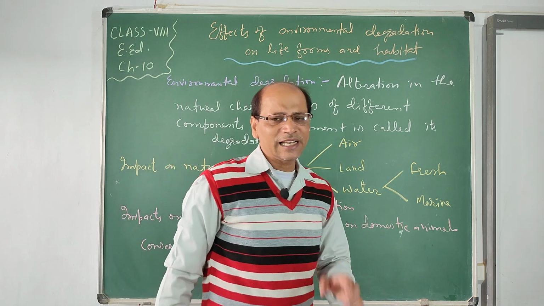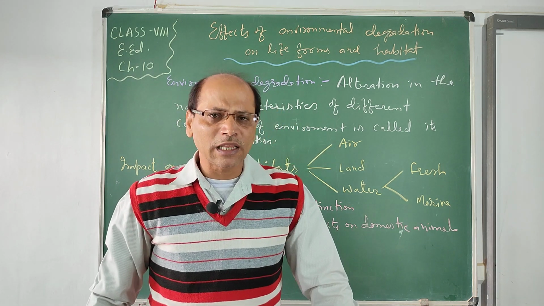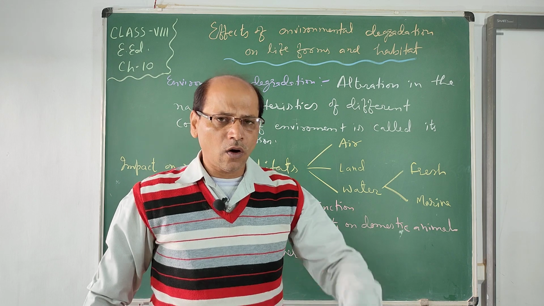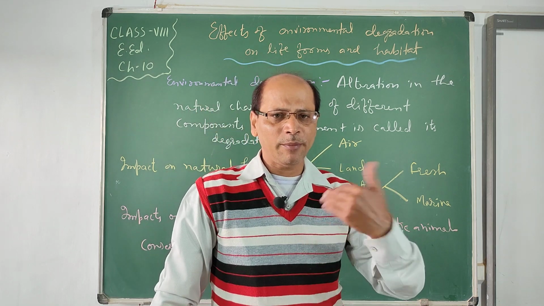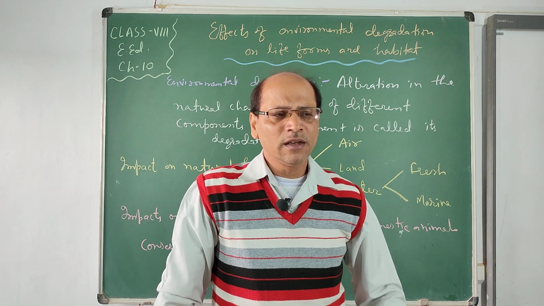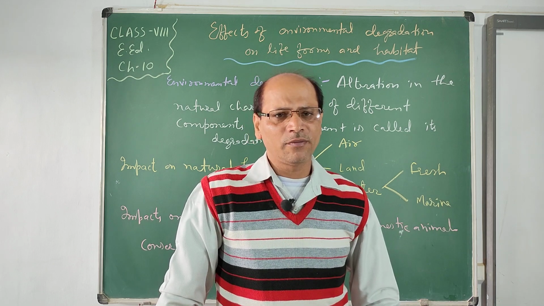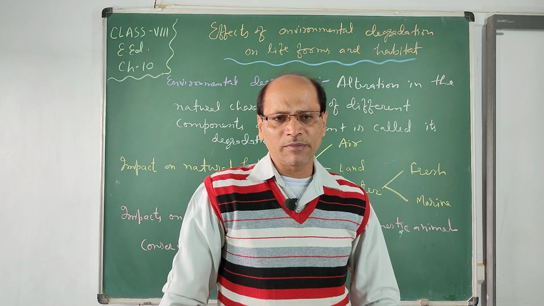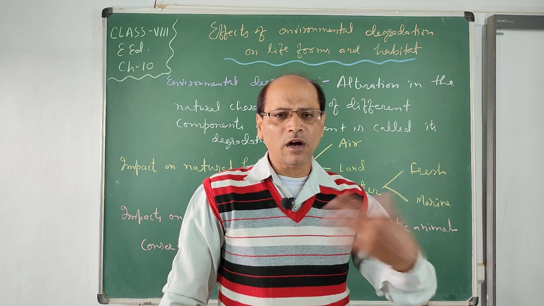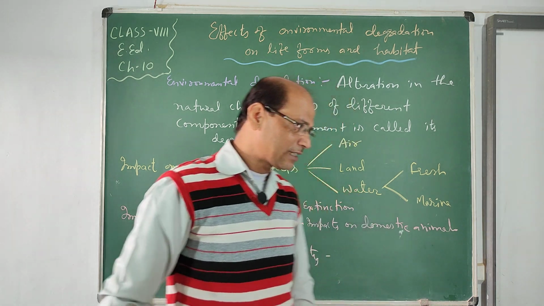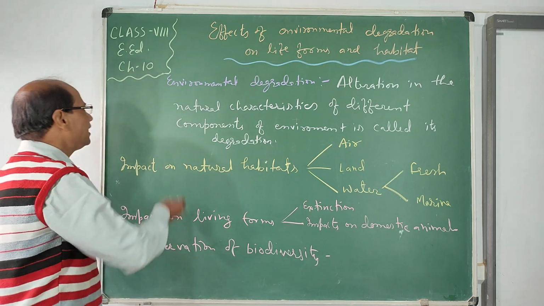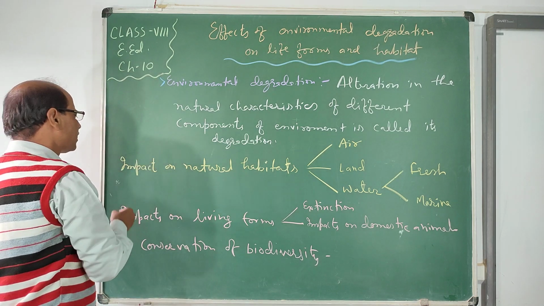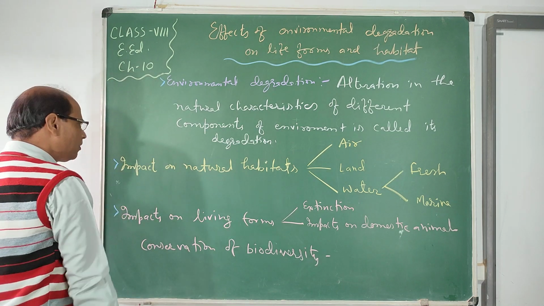imbalanced. So we can say the environment supports life forms in all ways, in every aspect of their life. So life can exist on earth due to the support of the environment. We are supported by different types of things which are given with the help of the environment. So see,